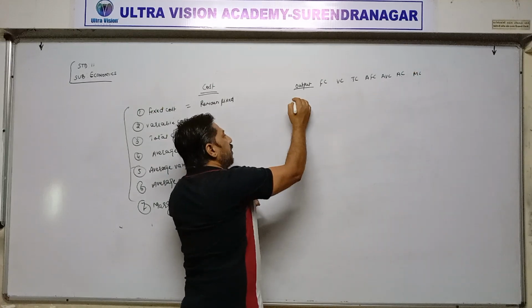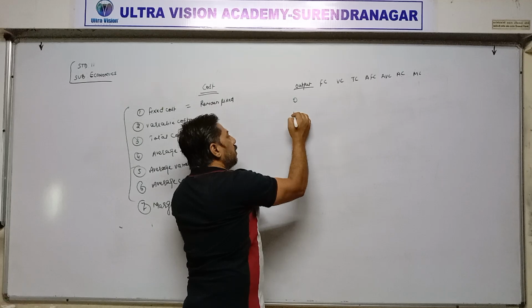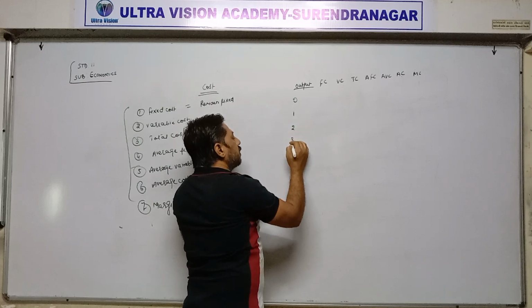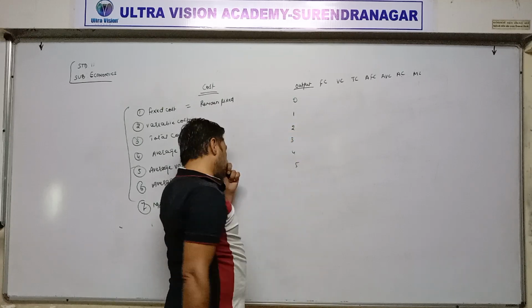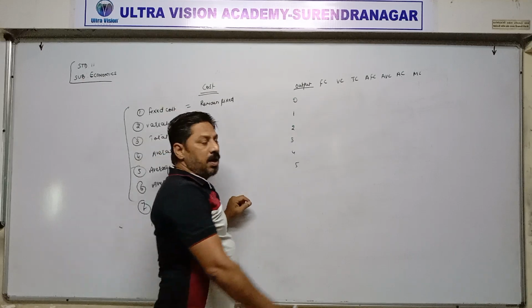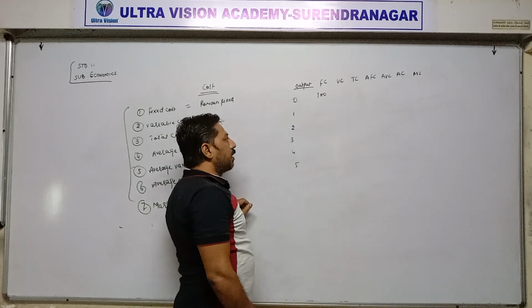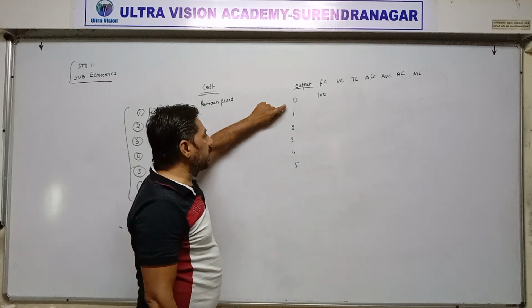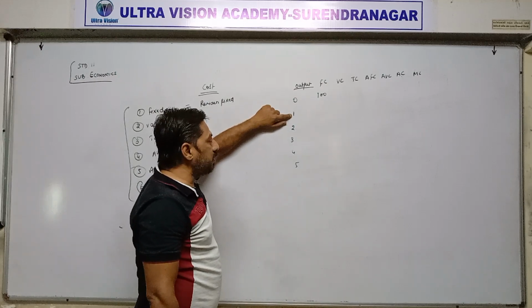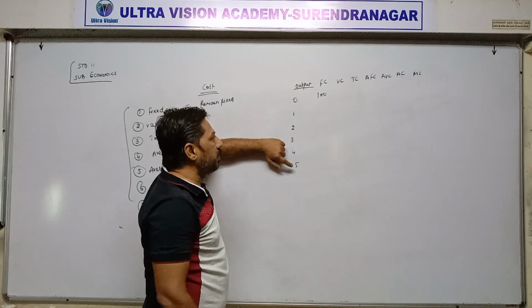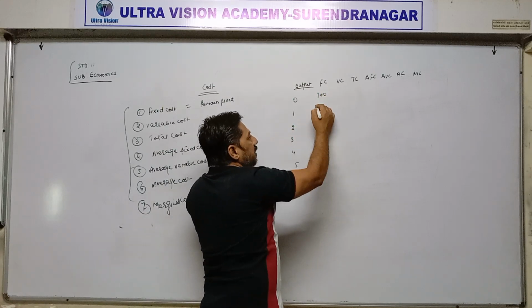Now suppose we are producing 0 output, then 1, 2, 3, 4 and 5 units of output. Fixed cost is 100 rupees. Whether the producer is producing 0 unit of output or 1 or 2, 3, 4, 5, cost remains the same, 100 rupees.